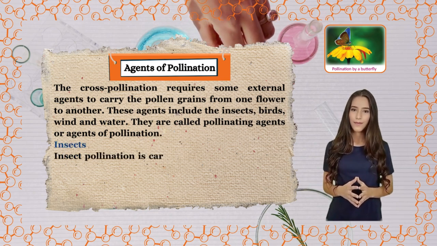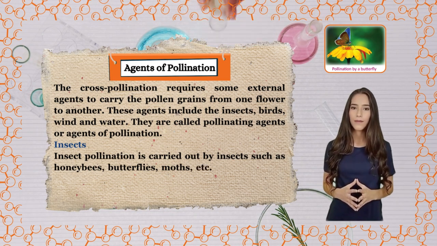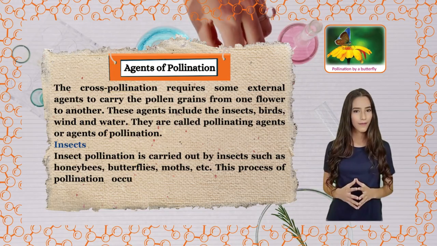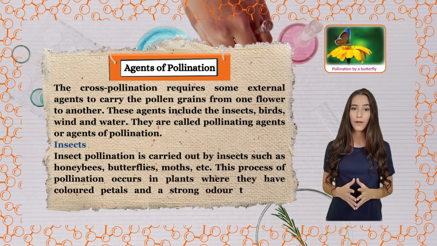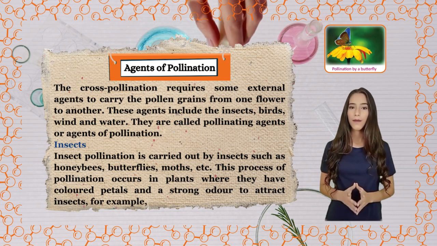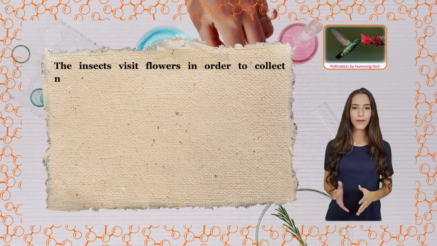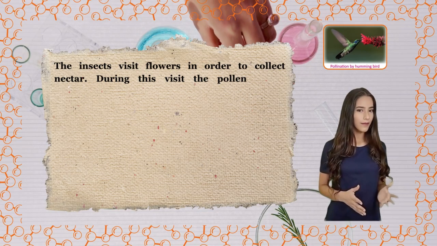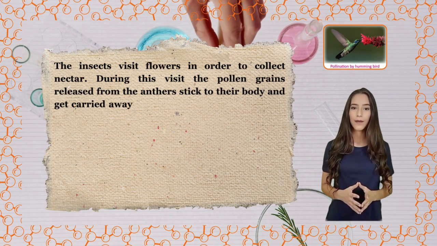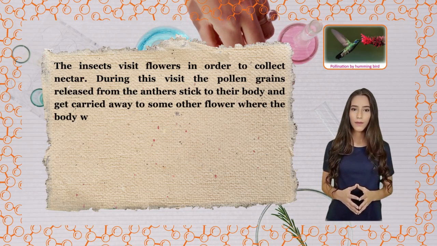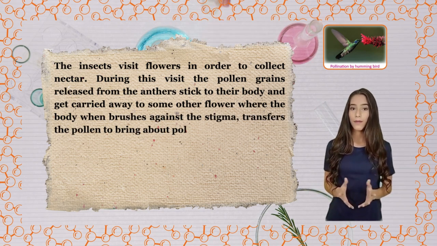Insects. Insect pollination is carried out by insects such as honeybees, butterflies, moths, etc. This process of pollination occurs in plants where they have colored petals and a strong odor to attract insects, for example, rose. The insects visit flowers in order to collect nectar. During this visit, the pollen grains released from the anthers stick to their body and get carried away to some other flower where the body, when it brushes against the stigma, transfers the pollen to bring about pollination.